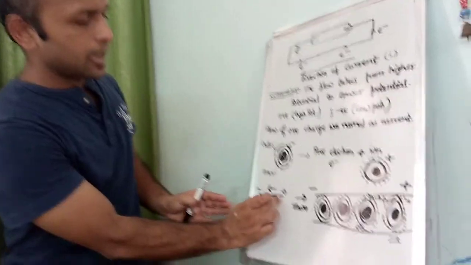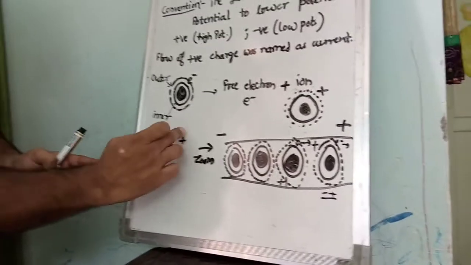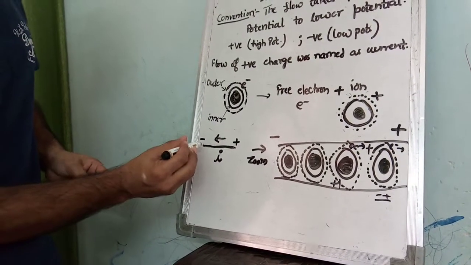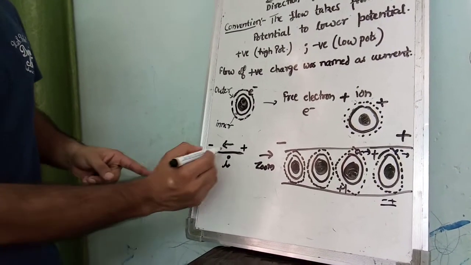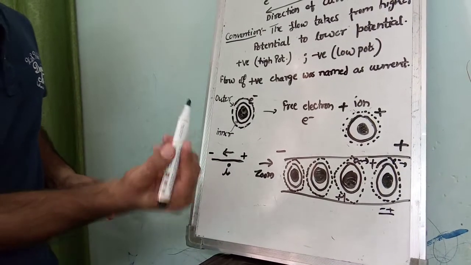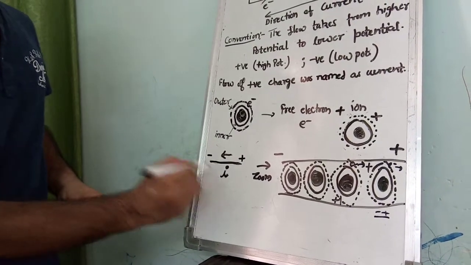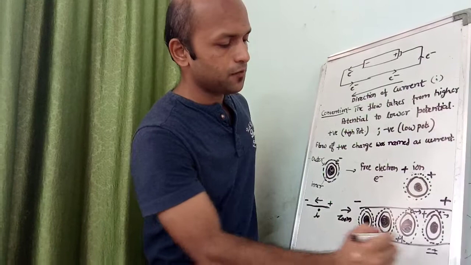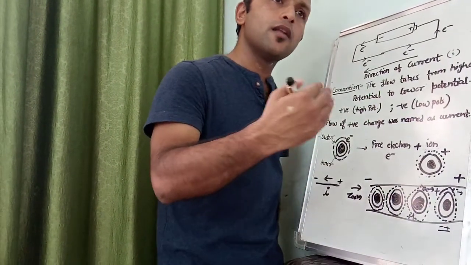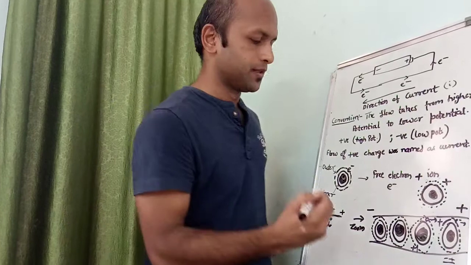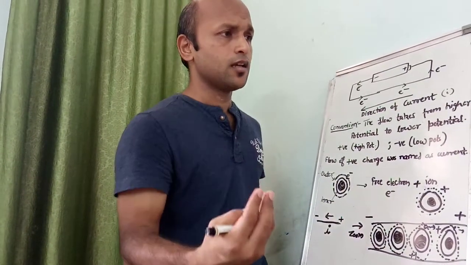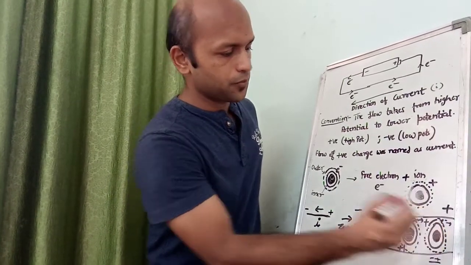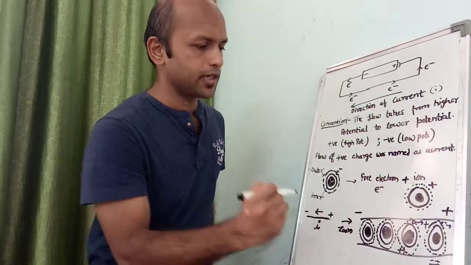Here I have shown a small piece of metallic wire, where the left terminal is attached with the positive side, and the right terminal is attached with the negative side, and the flow of current is shown in this direction, which is represented by symbol I. When we zoom in, we find that this metallic wire has atoms of the order of Avogadro's number, but I have shown for our understanding only 4 atoms, where this side is attached to the positive terminal and this side is attached to the negative terminal.